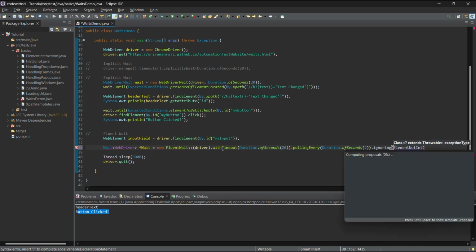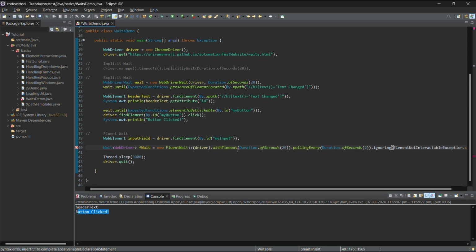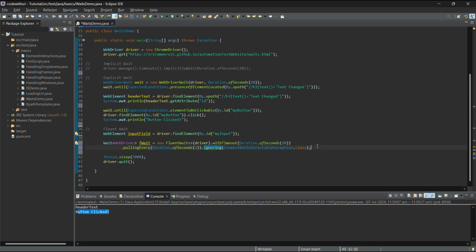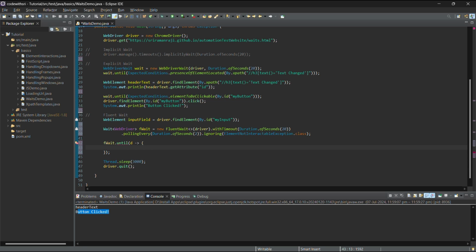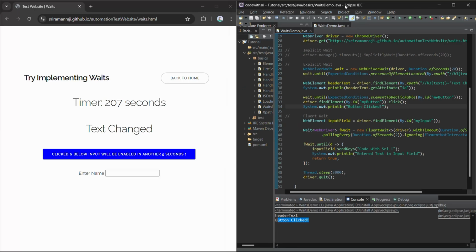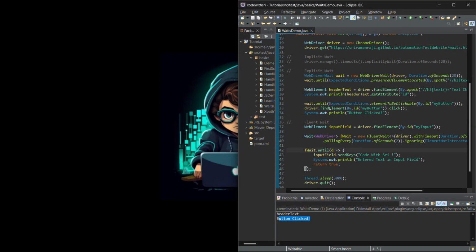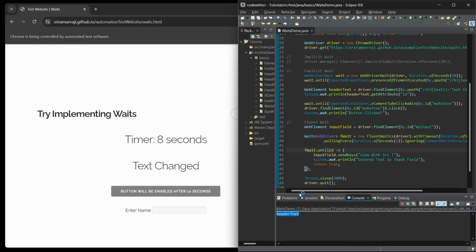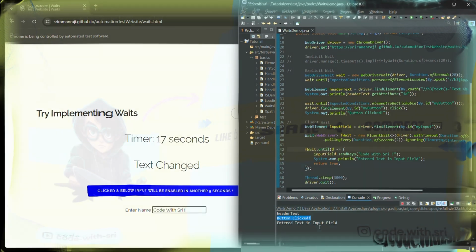We'll grab the input field in a web element and then we'll initialize the Fluent Wait. Fluent Wait takes timeout, polling duration, and then the exception to ignore while initializing it. And then we'll create a lambda function in Java to wait until that element is interactable, and then we'll send text to that input field. And that's how you implement a Fluent Wait. Fluent Wait makes our script wait dynamically based on the conditions we set, making it very flexible and reliable.